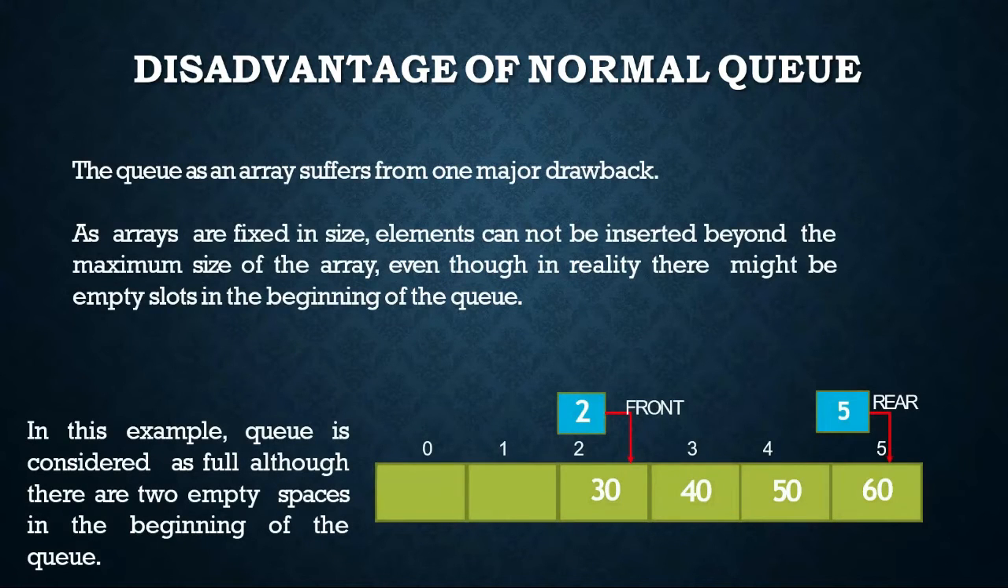Disadvantage of normal queue. The queue as an array suffers from one major drawback. As arrays are fixed in size, elements cannot be inserted beyond the maximum size of the array, even though in reality there might be empty slots in the beginning of the queue. In this example, the queue is considered full although there are two empty spaces in the beginning of the queue.